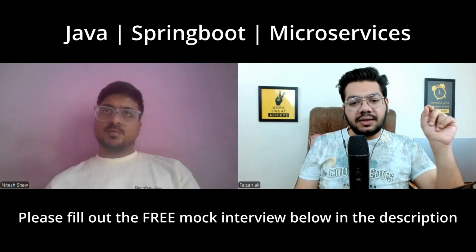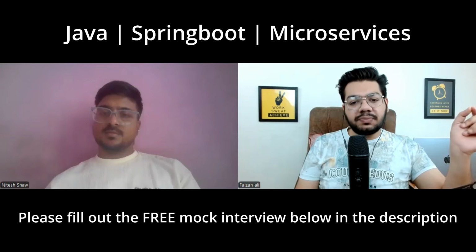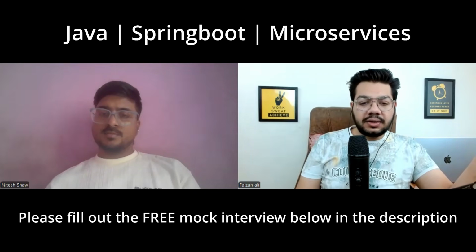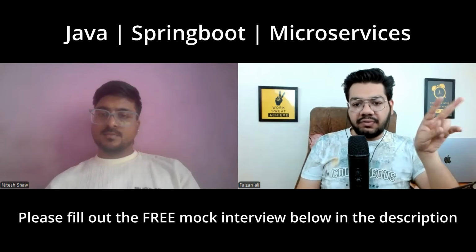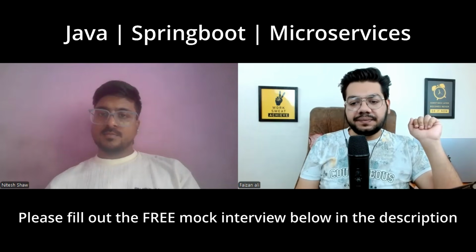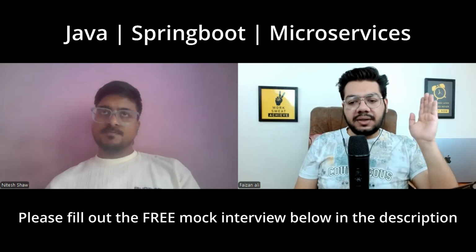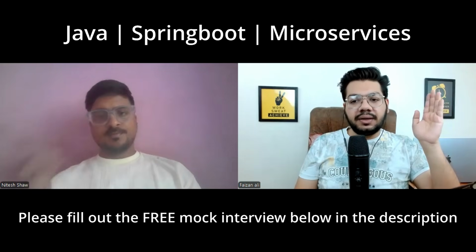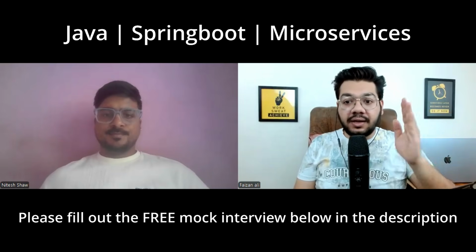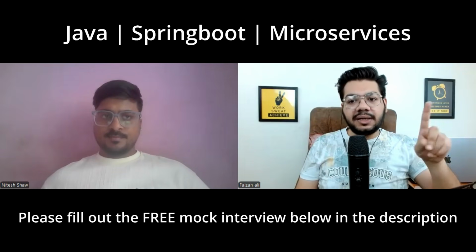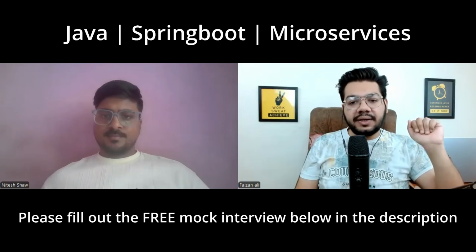Let's say there are two tables, table A and table B. Table A is referencing B, and then B is again referencing A, then A is again referencing B. So there might be infinite recursion. How can we avoid that?